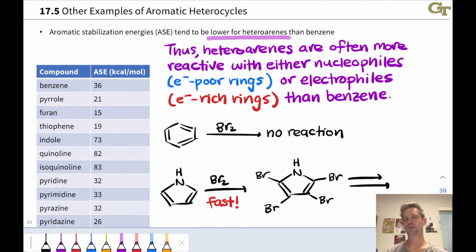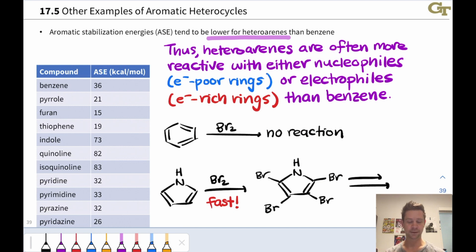Aromatic stabilization energies tend to be lower for heteroarenes than benzene. These heteroaromatics are a little bit less stable and a little bit more prone to react than benzene in most cases. So heteroarenes are often more reactive with either nucleophiles or electrophiles. For these electron-poor rings like pyridine, that's going to be more reactive with nucleophiles than benzene. And these electron-rich rings like pyrrole are going to be more reactive with electrophiles.